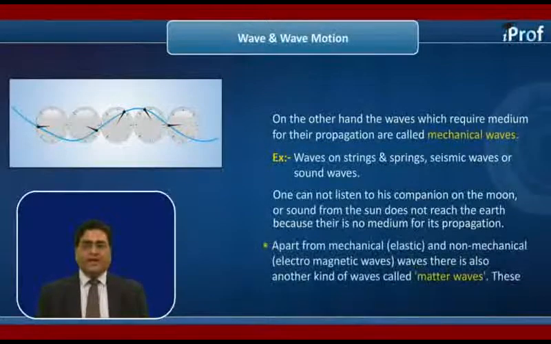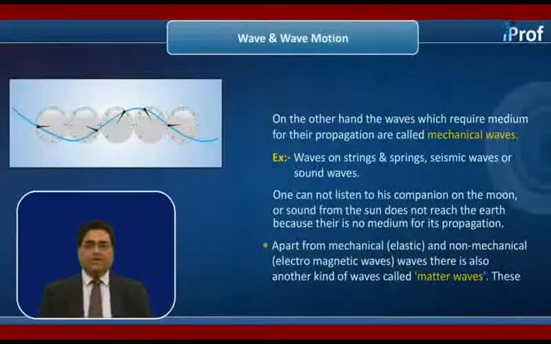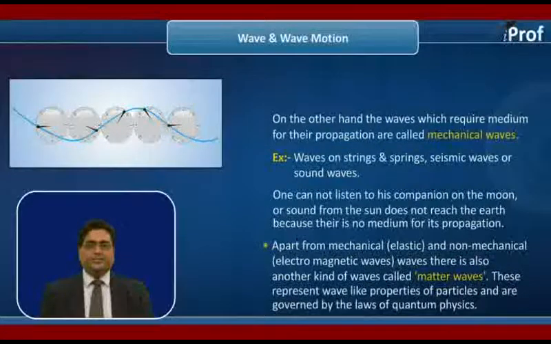Apart from mechanical, that is elastic, and non-mechanical waves, there is also another kind of waves called matter waves. These represent wave-like properties of particles and are governed by the laws of quantum physics.